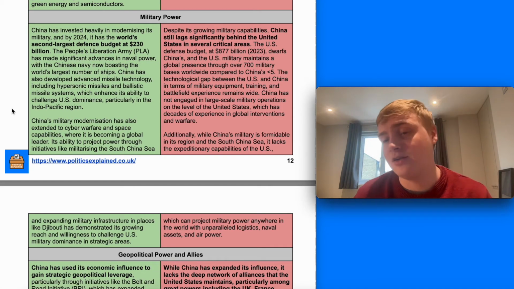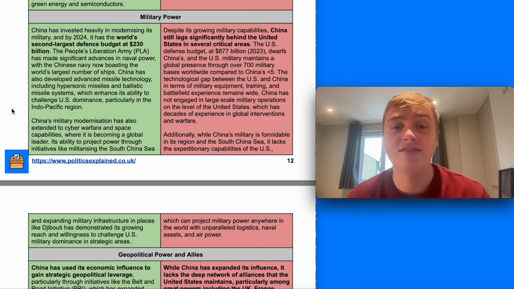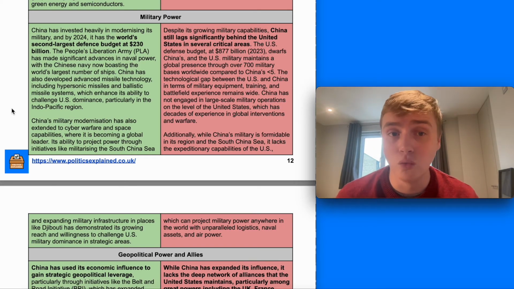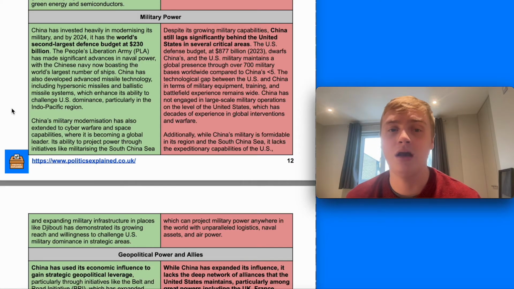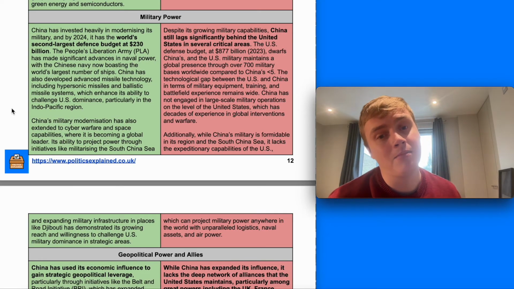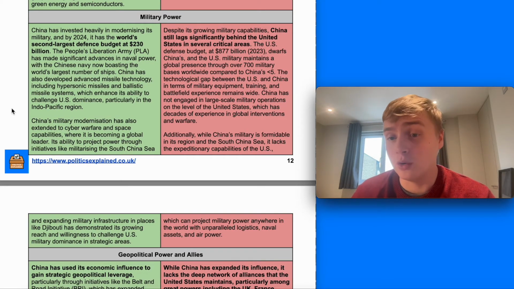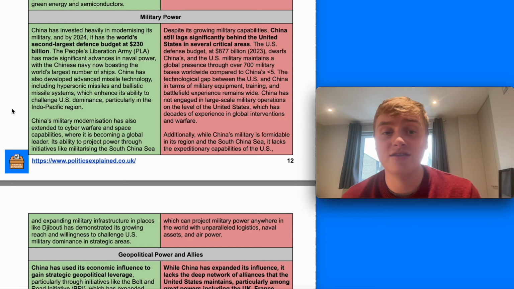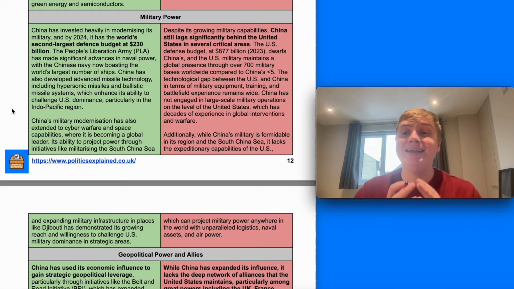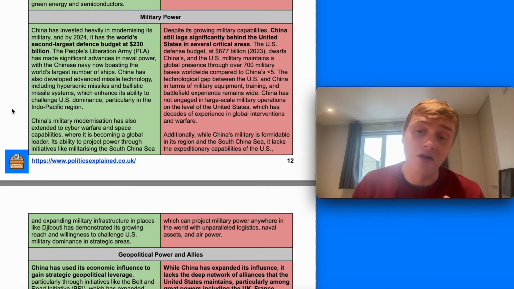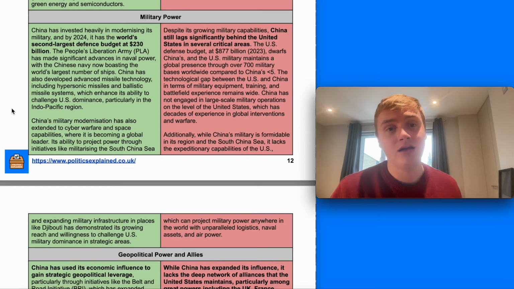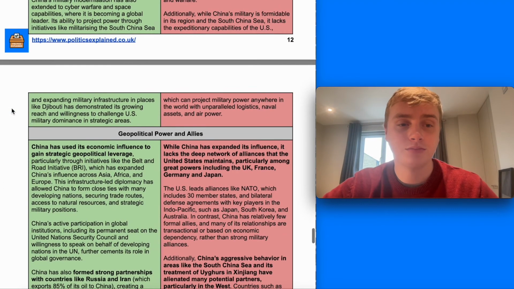But on the other hand, China still lags far, far behind the United States in several critical areas. The US defense budget dwarfs China's. Its military maintains a global presence through over 700 military bases, while China has less than 5. The technological gap between the US and China in terms of military equipment remains. China's military is formidable and is powerful in its own region and in the South China Sea, but it lacks the ability to project power completely globally in the way that the United States does, especially in a number of regions at the same time. And that's one of the important definitions of a superpower. You can argue that it's not a superpower as a result.